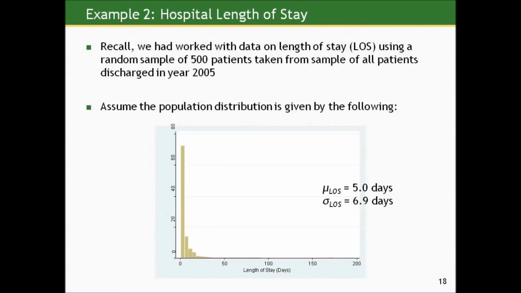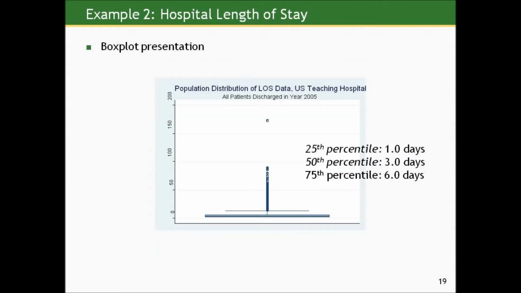Recall we had worked with data on hospital length of stay using a random sample of 500 patients taken from all patients discharged in the year 2005. Let's assume that the population distribution, the true distribution that gave birth to this data, is given by this picture here, where the true mean length of stay is 5 days and the true standard deviation is 6.9 days. And here's a box plot presentation that really shows how skewed that distribution of data points is in the population.